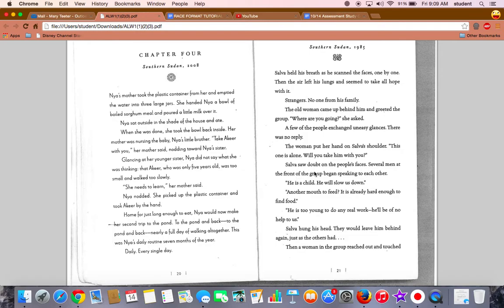It says, Salva saw doubt on the people's faces. Several men at the front of the group began speaking to each other. He is a child. He will slow us down. Another mouth to feed? It's already hard enough to find food. He's too young to do any real work. He'll be of no help to us. So there's about 3 reasons here why they don't want him, but I'm going to only choose one quote because you want your C, your quote, to only be about 1 to 2 sentences long. So we're going to use this one right here. He is a child. He will slow us down.